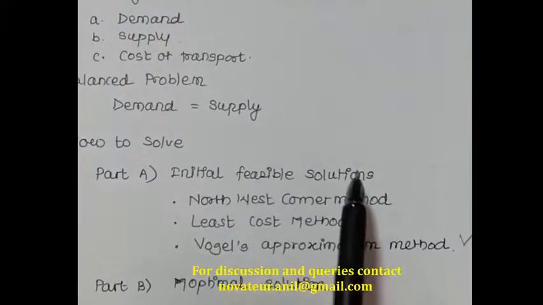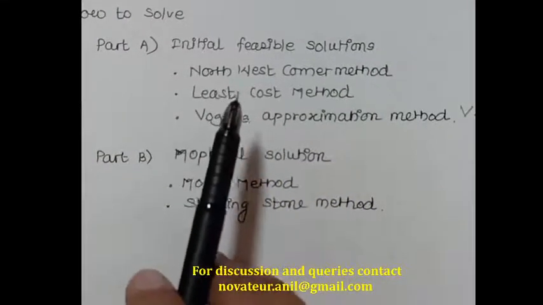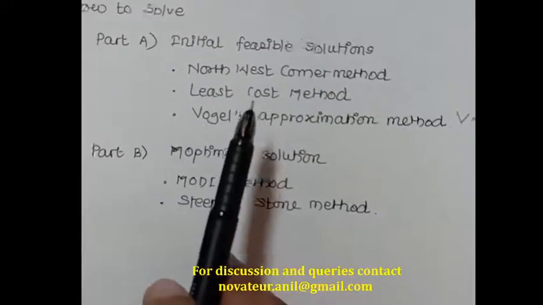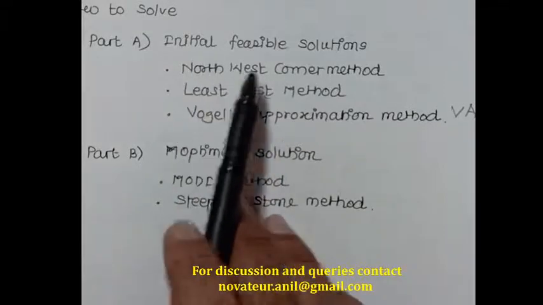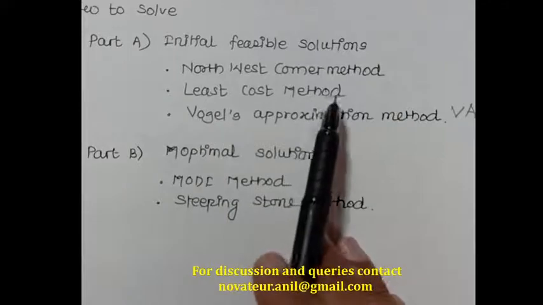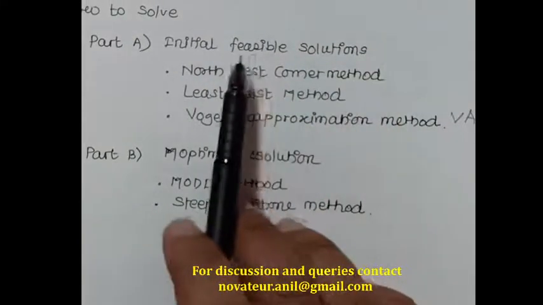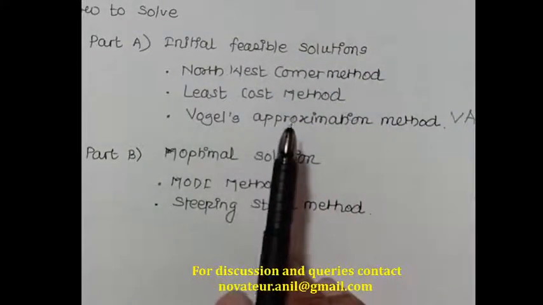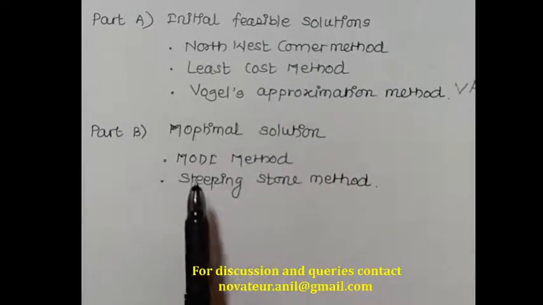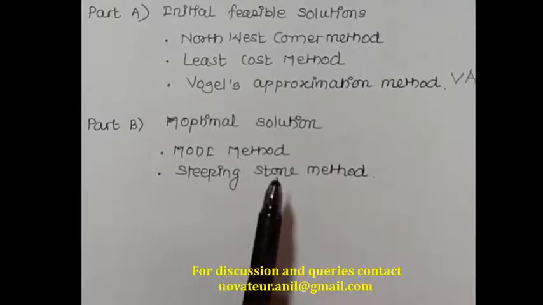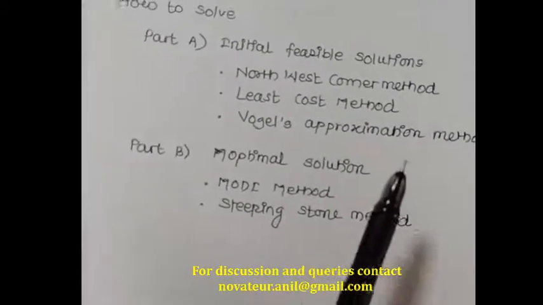Initial feasible solutions can be found by three methods. Any of the three methods will give you an initial feasible solution. In practice all three are generally used; it all depends on the person who is going to solve the sum. So the northwest corner method, the least cost method, and Vogel's approximation method can be used. Similarly, the initial feasible solution we get from these methods is to be rechecked for optimality, and there are two ways: the modification method, generally called the MODI method, and the stepping stone method.